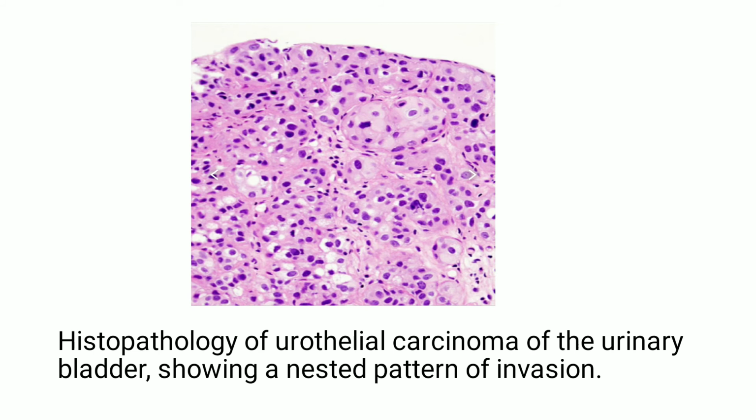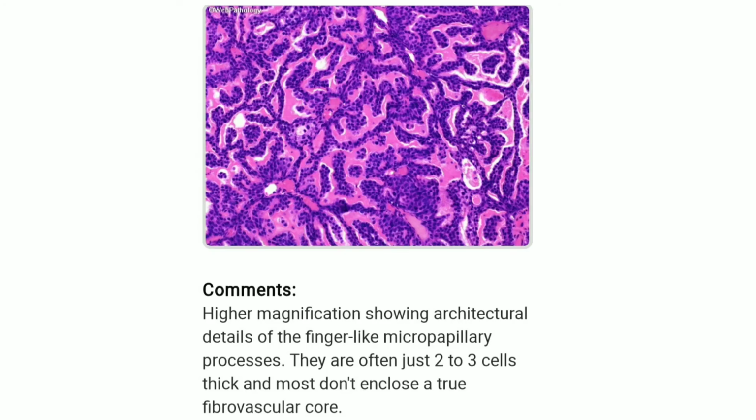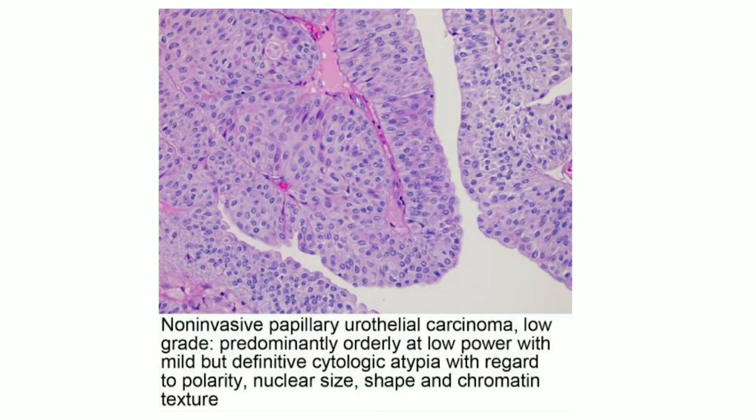This is the histopathology of urothelial carcinoma of bladder, which is showing nested pattern of invasion. Another photomicrograph which is showing finger-like papillary processes. They are often 2 to 3 cells thick and most do not enclose a true fibrovascular core. This is also a non-invasive papillary urothelial carcinoma of low grade which predominantly shows cytologic atypia and with loss of polarity, nuclear size is changed and there is variation in shape also.